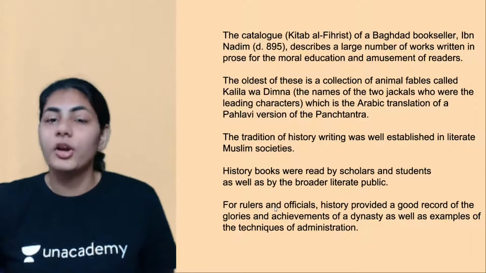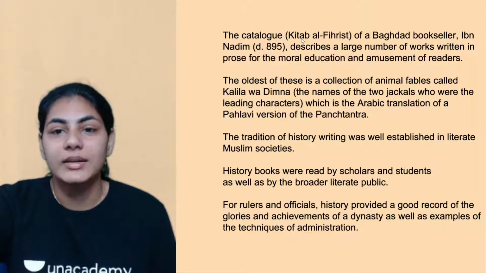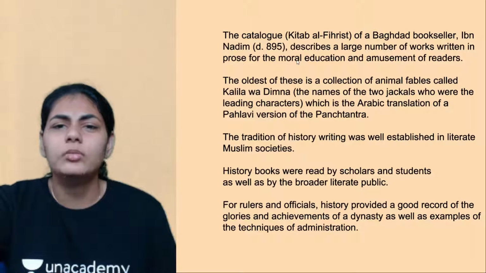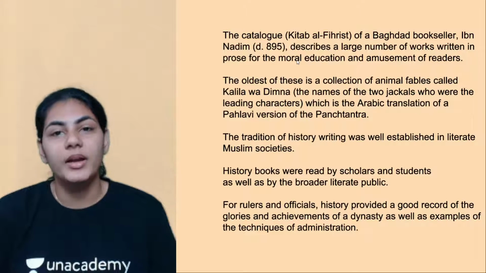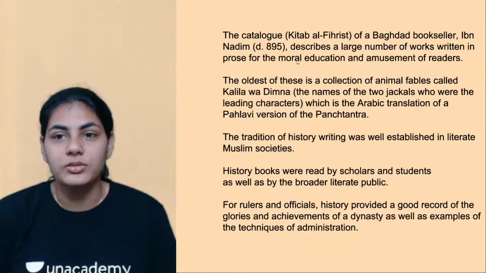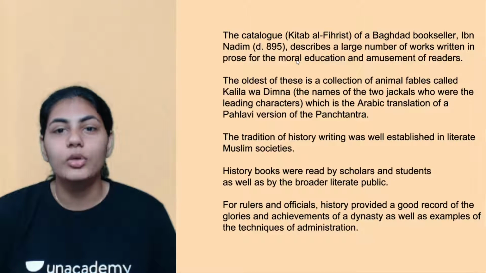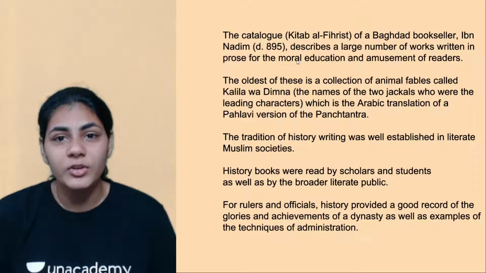And also, moving on to the next slide, there's another book by name Kitab al-Fihrist, right? So I would say it's a catalog, and it belonged to a Baghdad person, like a Baghdad person by name Ibn Nadim wrote this catalog called Kitab al-Fihrist, right?